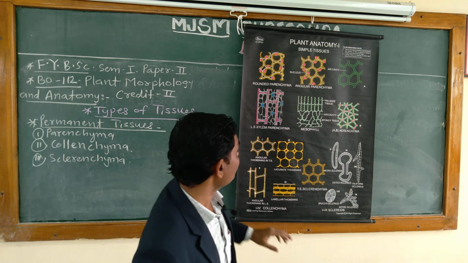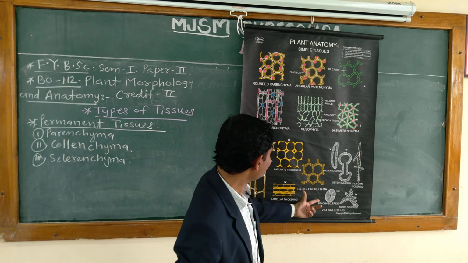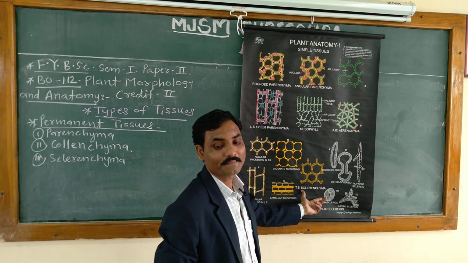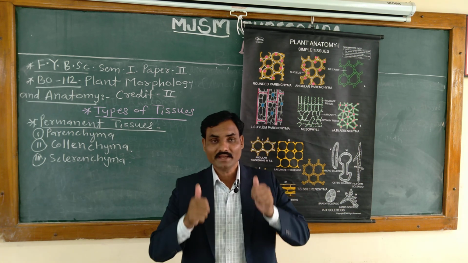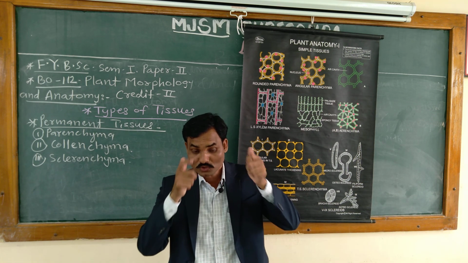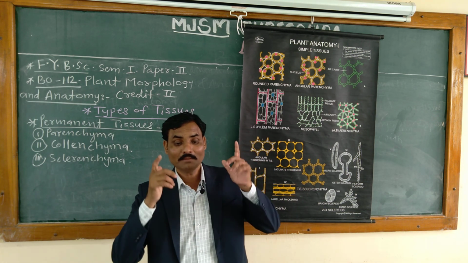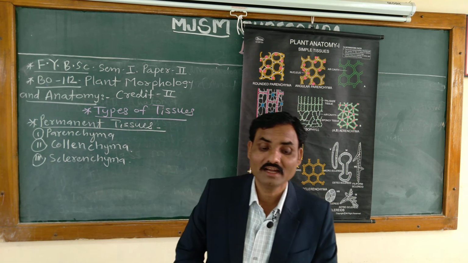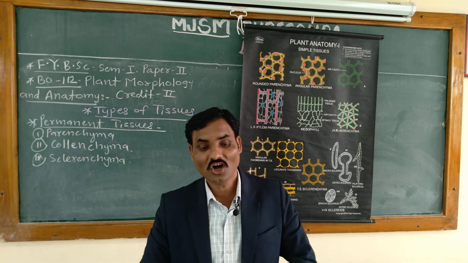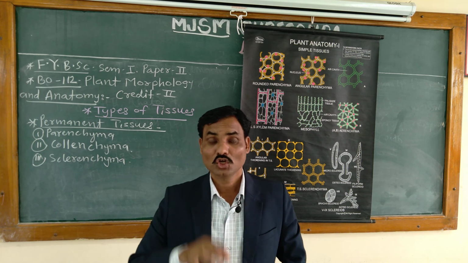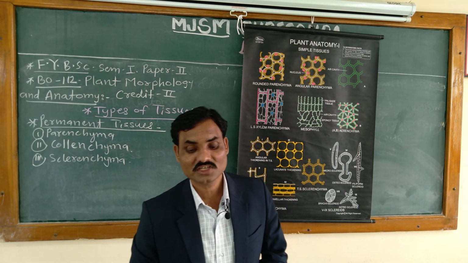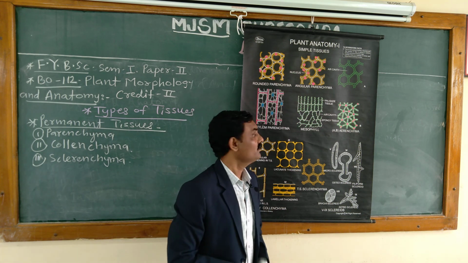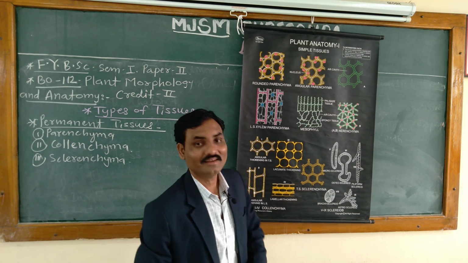Then what is the function of these sclerenchymatous cells? The main function of sclerenchyma is to give mechanical strength and support to the organ. The sclerenchyma can withstand strains and stresses like flexion, compression, longitudinal pull in cylindrical bodies, and shearing stresses in leaves.